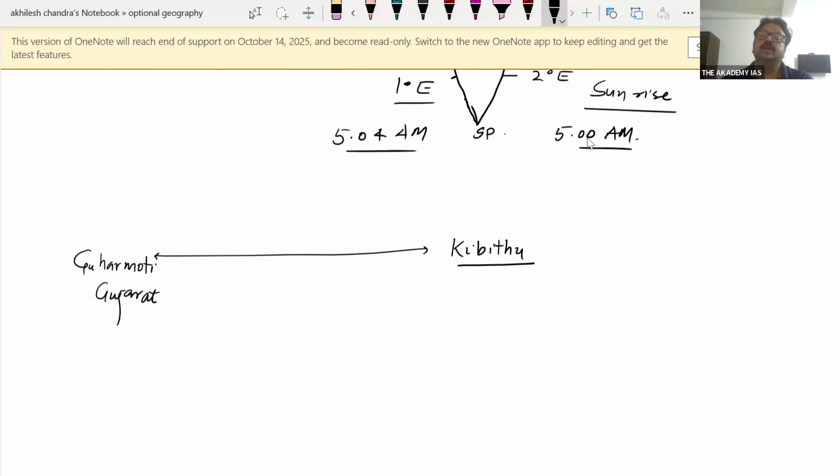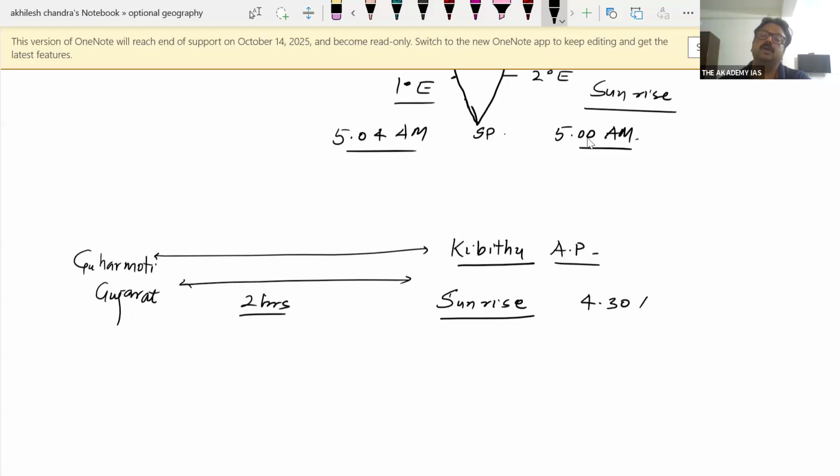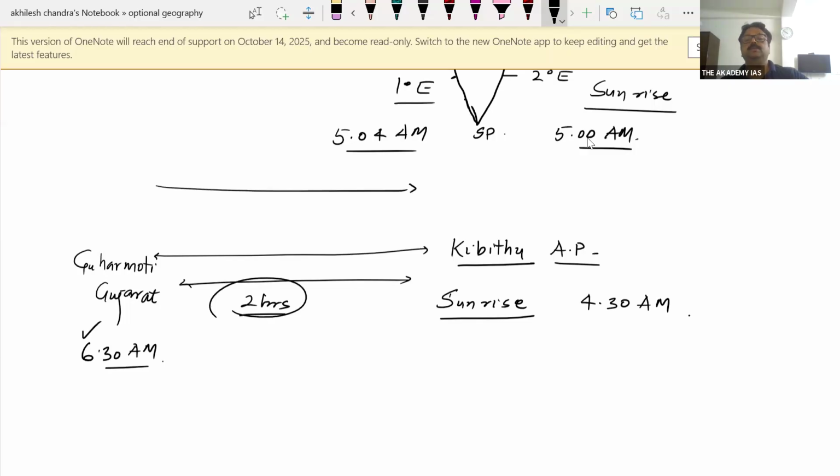Kibithu, a village in Arunachal Pradesh, is separated by almost 2 hours. That means local time of Kibithu: suppose there is a sunrise in Kibithu at 4:30 a.m. The sunrise in Gujarat, Guharmoti, takes place at 6:30 a.m., as the earth rotates from west to east. So there is a 2 hour difference in the local time.